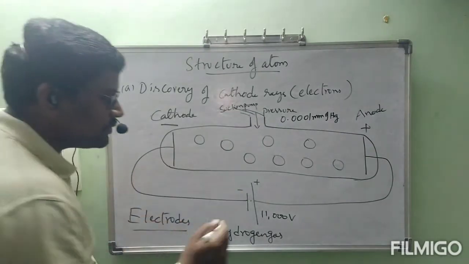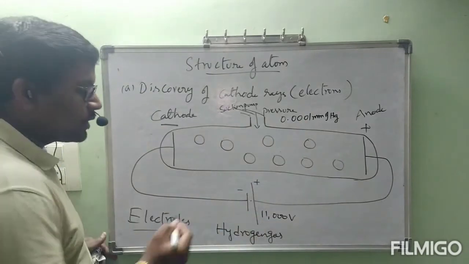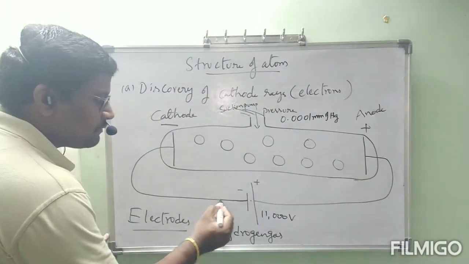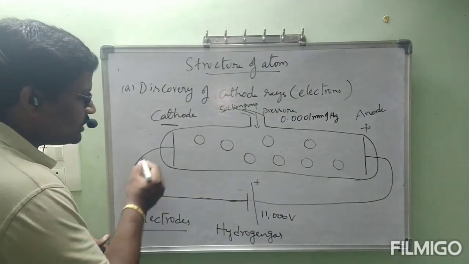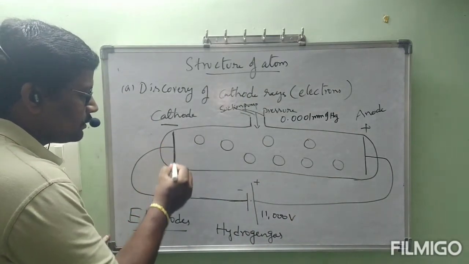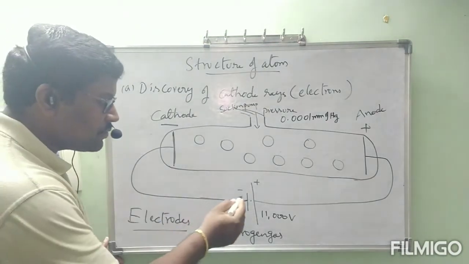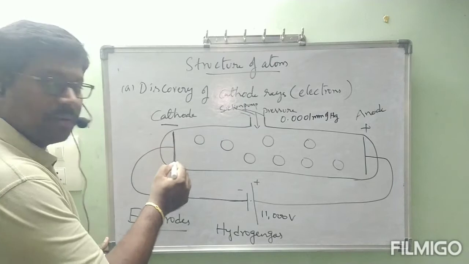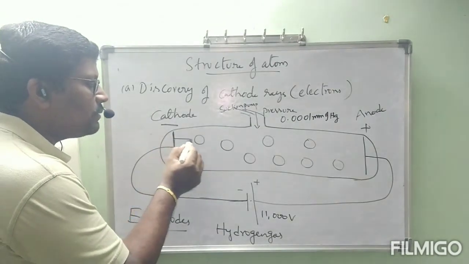Once you switch on the battery, the circuit is closed. Electricity is passing from here to here and here to here also. Once it reaches this metal plate, electrical energy is going to reach this metal plate, and from here it is transferred to nearby particles.